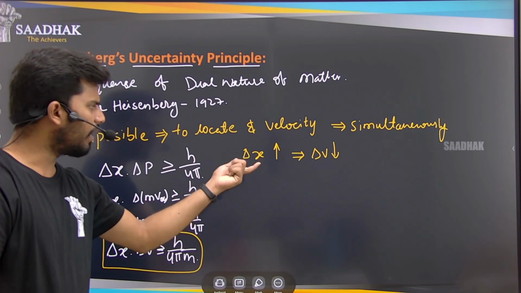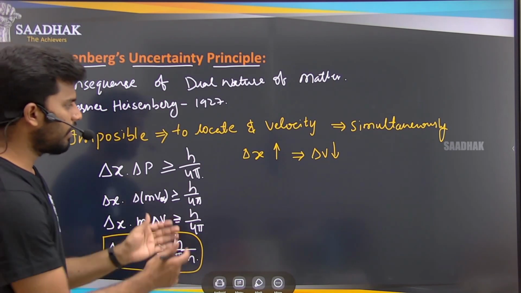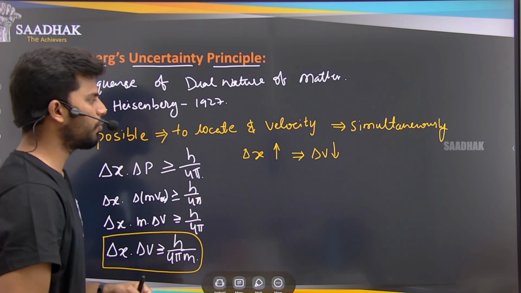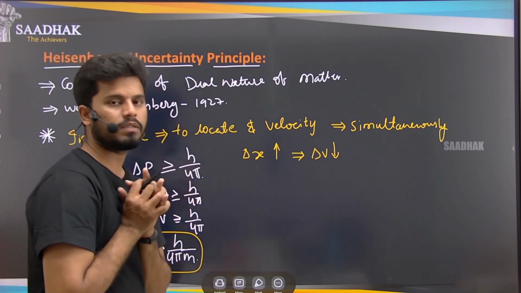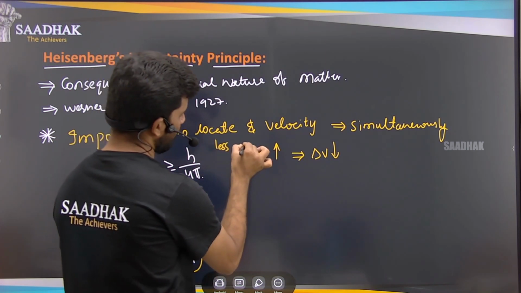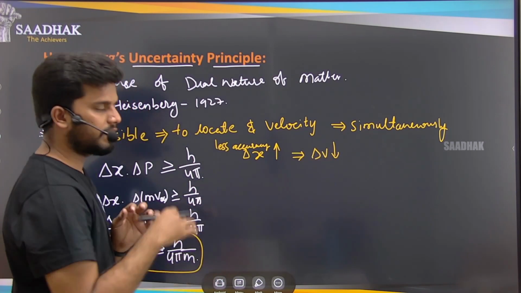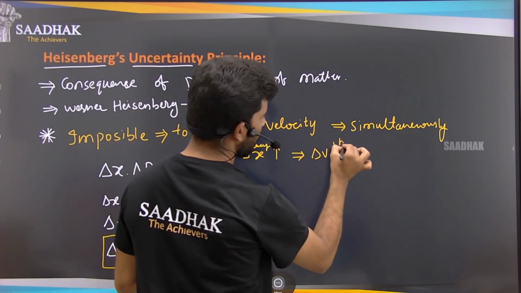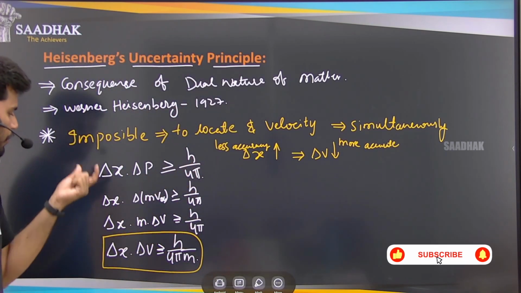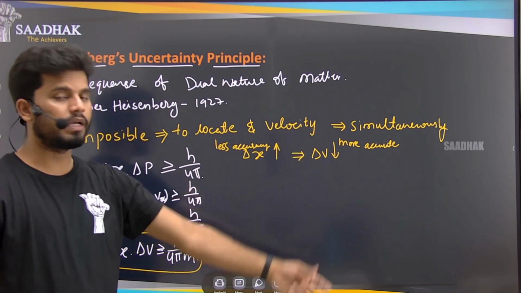Uncertainty of x increasing means there is less accuracy. Right? Uncertainty means we cannot give an exact answer, so that is a less accurate answer. So here the accuracy is less. Uncertainty in the velocity is decreasing means the accuracy is increasing, more accurate. So if the uncertainty in the position is increasing, the uncertainty in the velocity will decrease.